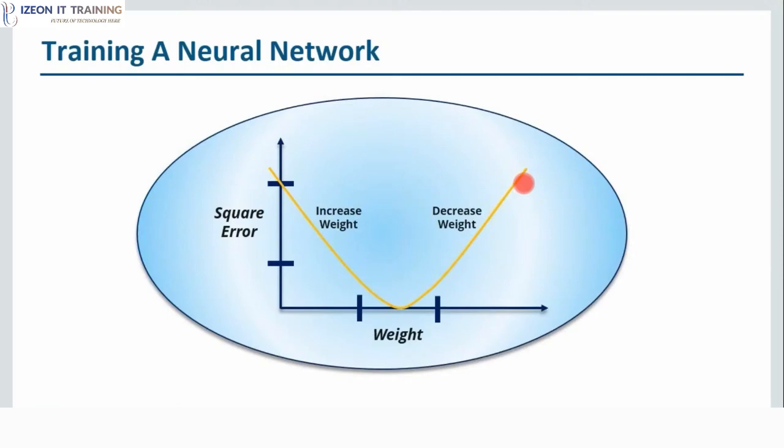At that time, the computer will realize, okay, fine, whenever I'm increasing the weight, the square error is increasing. So it'll go in the opposite direction. It'll start decreasing the weight and it'll keep on doing that until the square error becomes minimum. And the moment it decreases more, the square error again increases. So our network will know that whenever it decreases the weight value, the square error is increasing. So that point will be our final weight value.